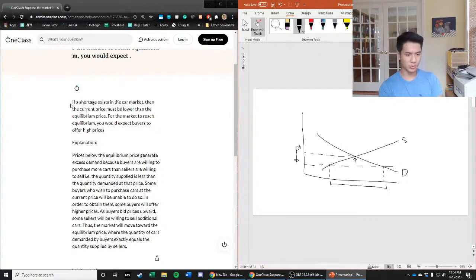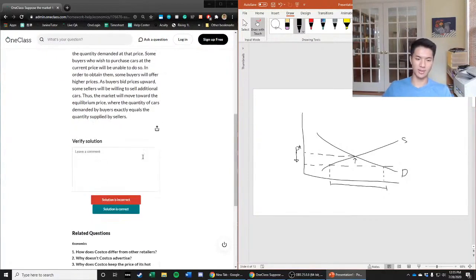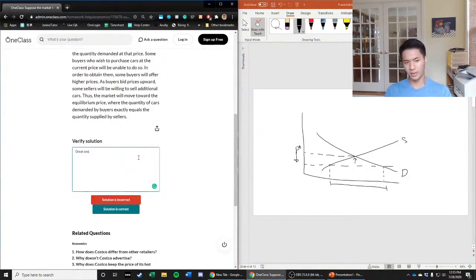Some buyers who wish to purchase cars at the current price will be unable to do so. In order to obtain them, some buyers will offer higher prices. As buyers bid prices upwards, some sellers will be willing to sell additional cars. Thus, the market will move towards the equilibrium quantity, where the quantity of cars demanded by buyers equals exactly the quantity supplied by sellers. Great answer, really touches upon the important points, and we mark that as correct.